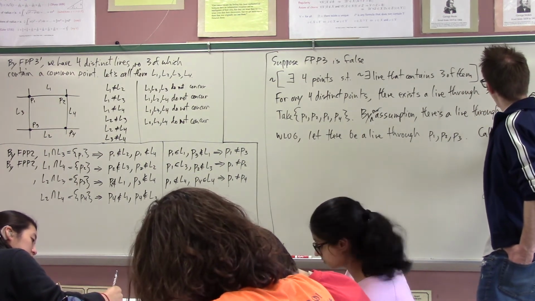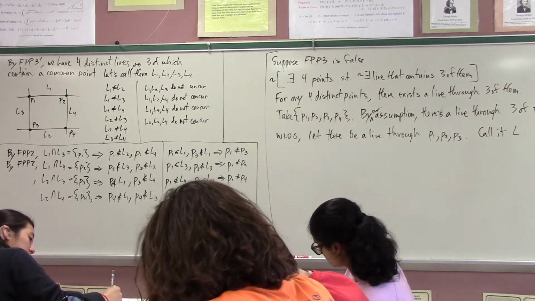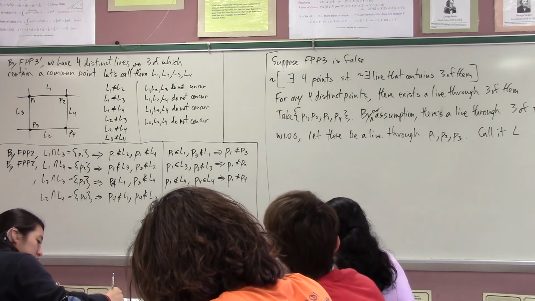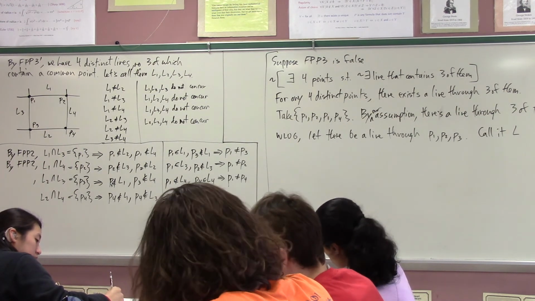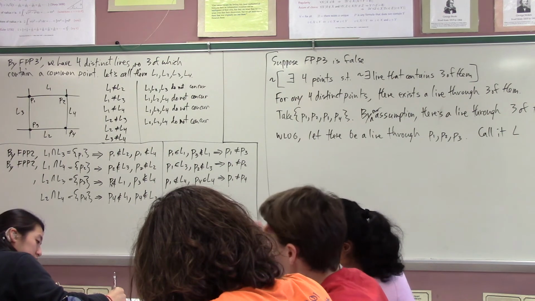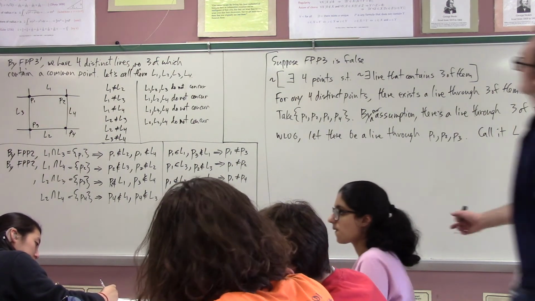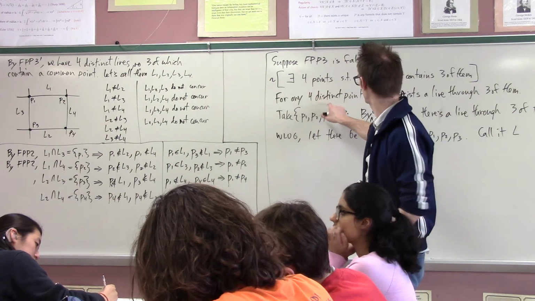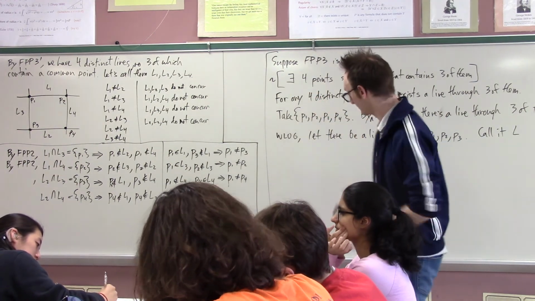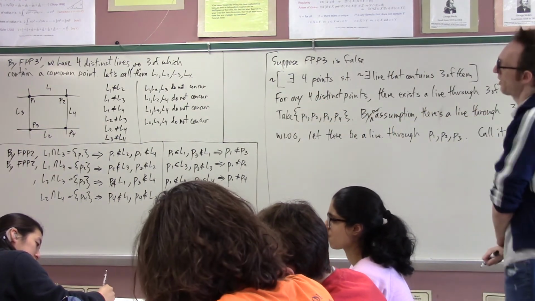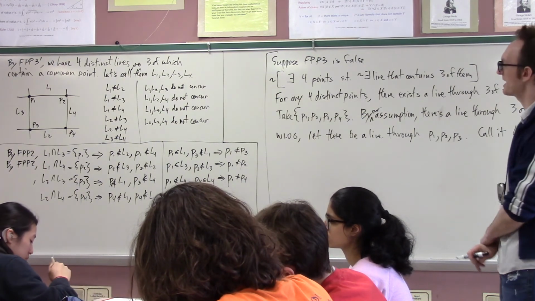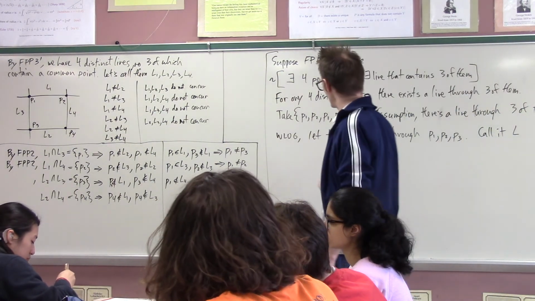Call it L, say. I'm going to show that this leads to a contradiction, but so will any other 3 points from this set. And since the thing we've assumed is that there has to be a line for any 4 points, we'll have our contradiction. So why is it impossible for there to be a line L through P1, P2, and P3?